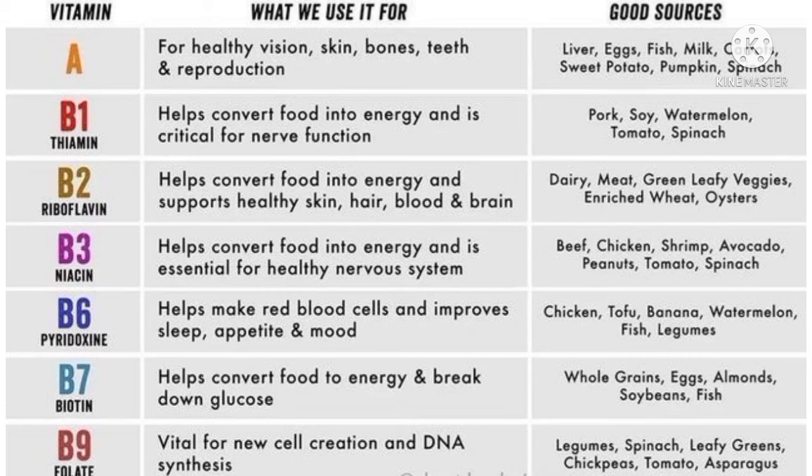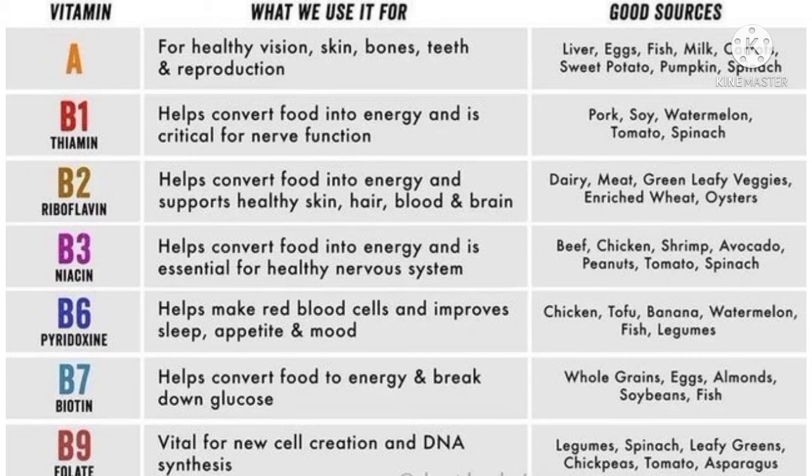Next is B2. This vitamin helps to convert food into energy the same way and supports healthy skin, hair, blood, and the brain. So now the food sources are dairy food products, which include milk, curd, paneer. Okay, so these are the dairy products. Meat, green leafy vegetables, enriched wheat, and oysters.